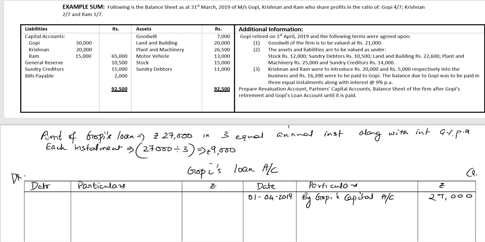Installment is payable at the end of each year. The first year gets over on 31st March 2020, so interest accrues for that year. On 31/3/2020 we accrue the interest by interest account. The amount outstanding is 27,000 and per year's interest is 9%.